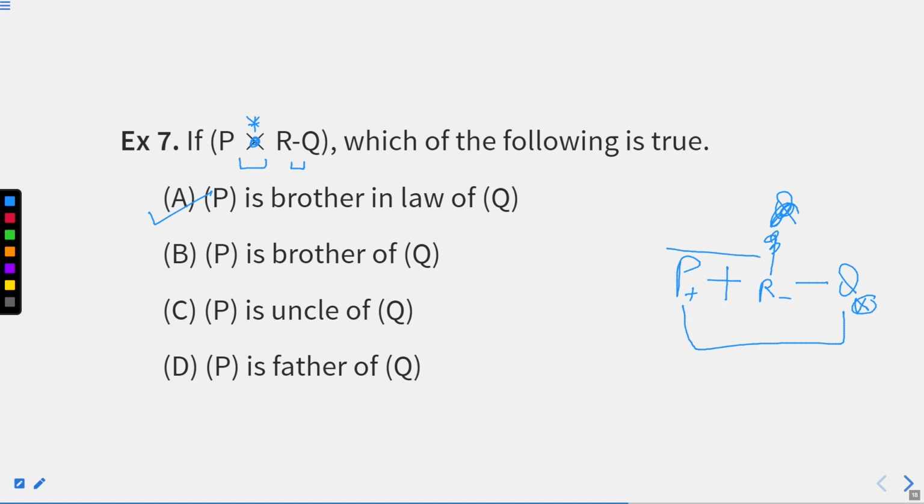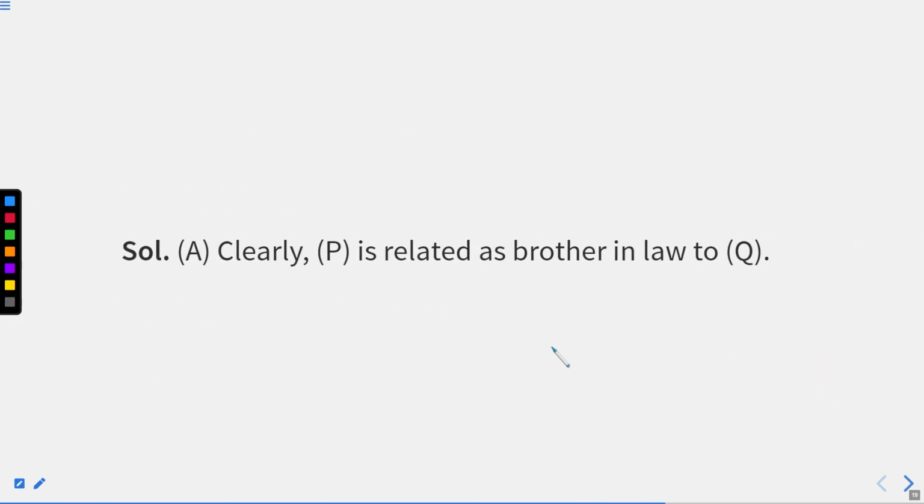This is going to be the diagram, where the gender of P is given, that is male, that is female, and Q is not defined right now. And we'll eventually find our answer. I hope this part is clear.